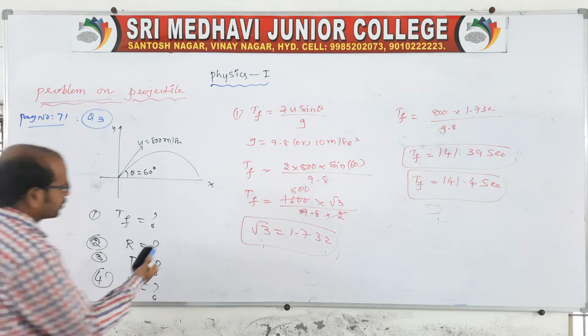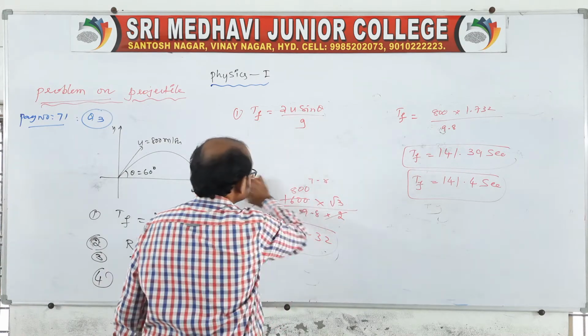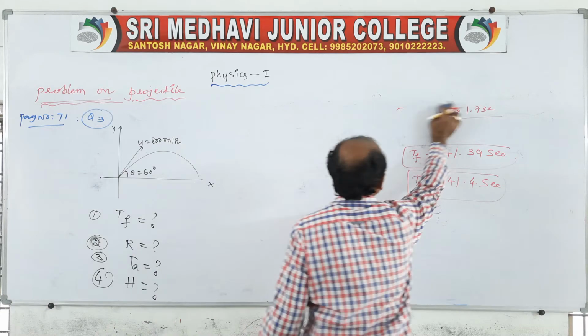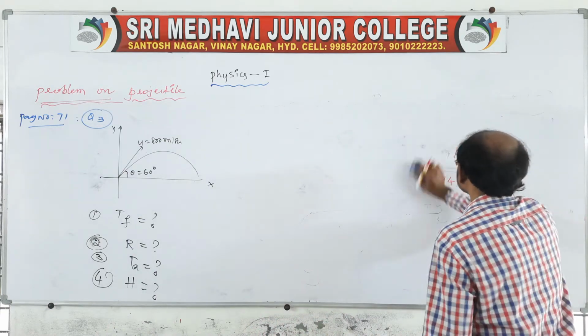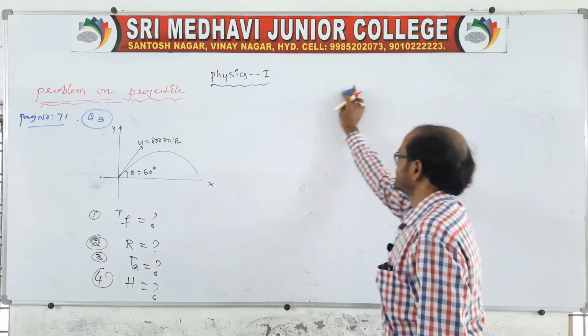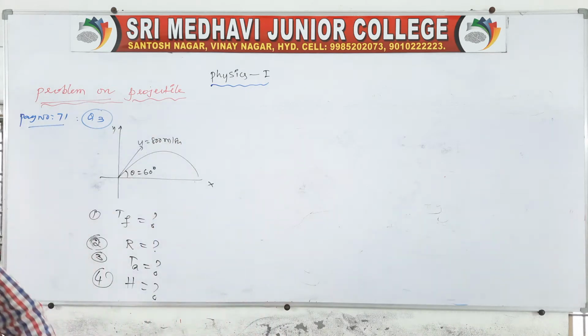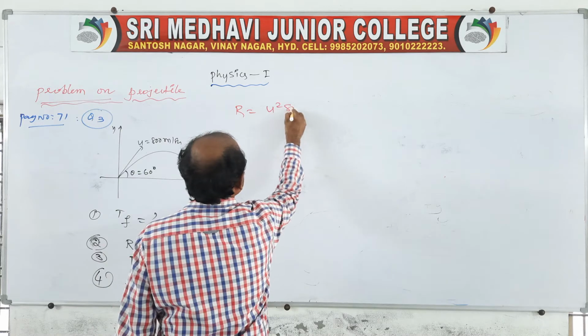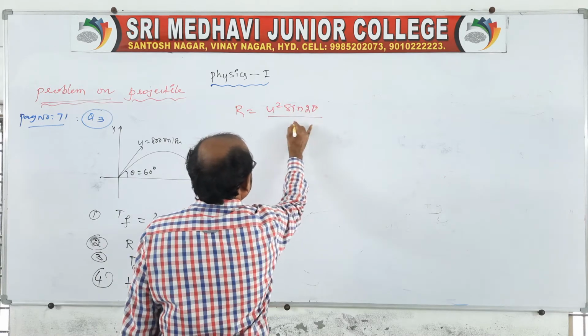Let us go for the range. The range, capital R, is the second one: u square sin 2 theta by g.